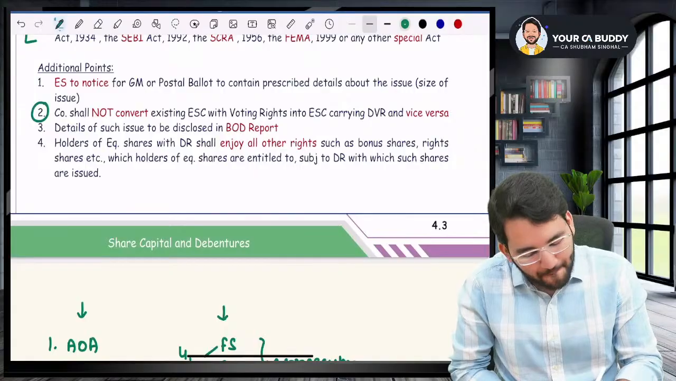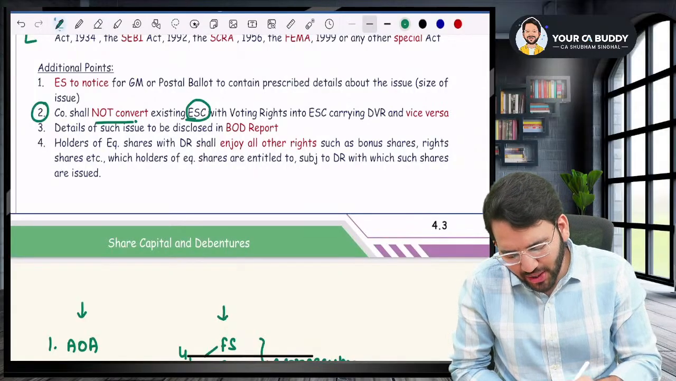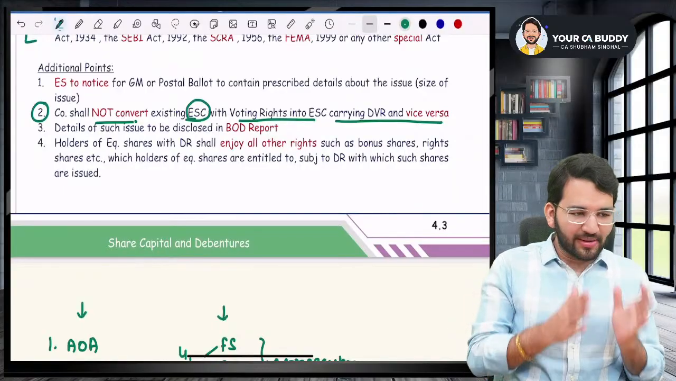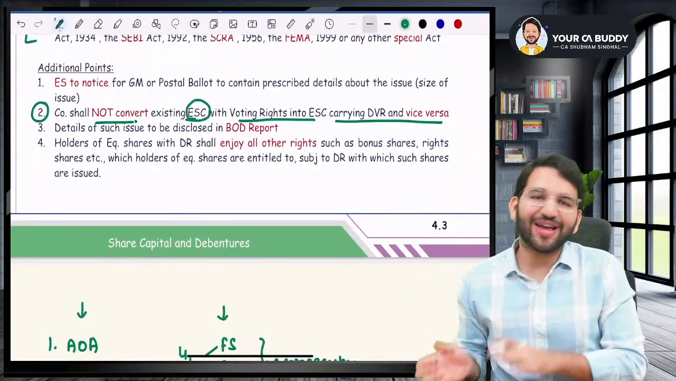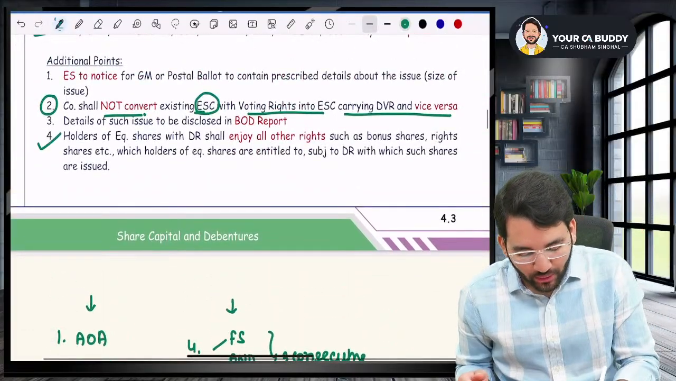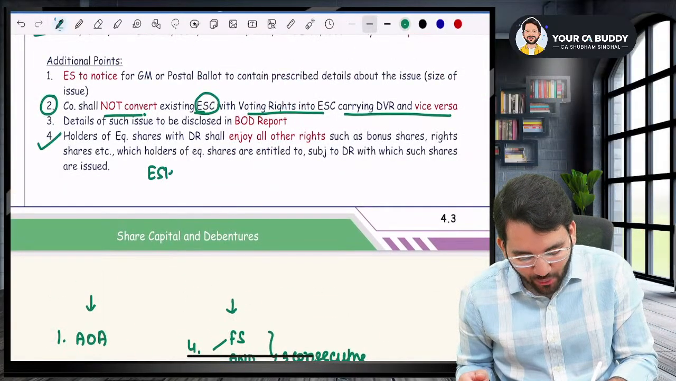Number one, sir, a company cannot convert its existing equity share capital into DVR shares or DVR into equity share. Sir, normal share cannot be converted into DVR. DVR cannot be converted into equity share. Please remember that. Okay. After that, sir, please understand equity shareholder and DVR shareholder will both have the